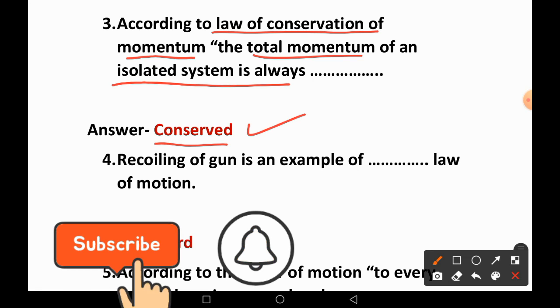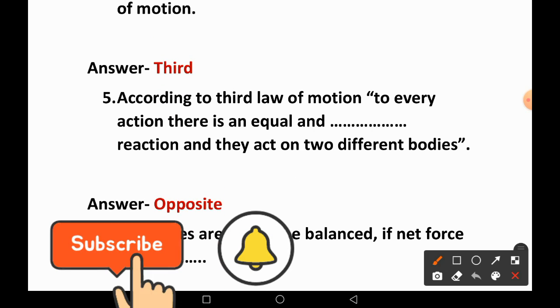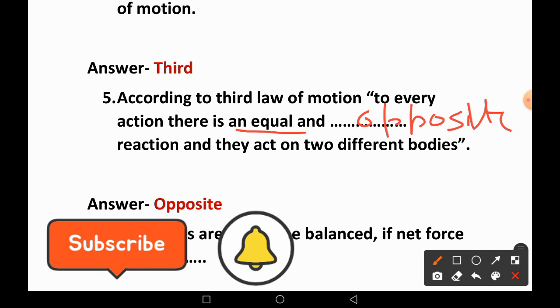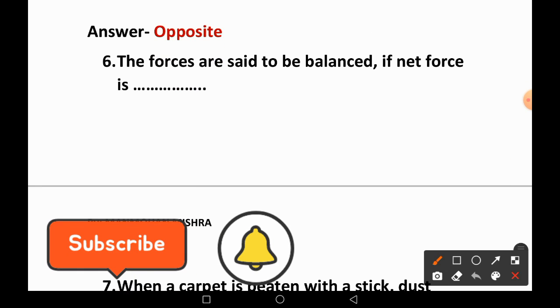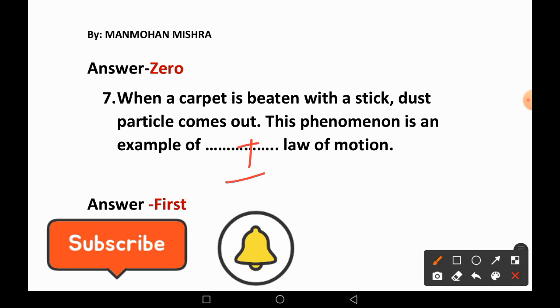Recoiling of a gun is an example of the third law of motion. According to the third law of motion, to every action there is an equal and opposite reaction. The forces are said to be balanced if net force is 0. When a carpet is beaten with a stick, dust particles come out. This phenomenon is an example of the first law of motion. Right answer.